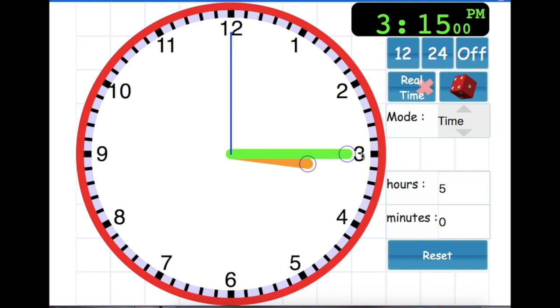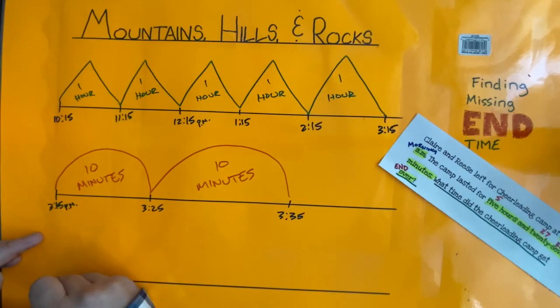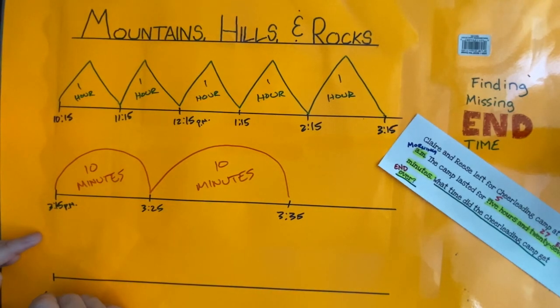So to go 10 minutes on here, if we're pointing right at the 3, we'll just go to 10, which is going to look like this. There's 10 minutes, 20 minutes. Now our digital clock says 3:35, and this is what it looks like on the analog clock. It's important to label that down here, 3:35 p.m.